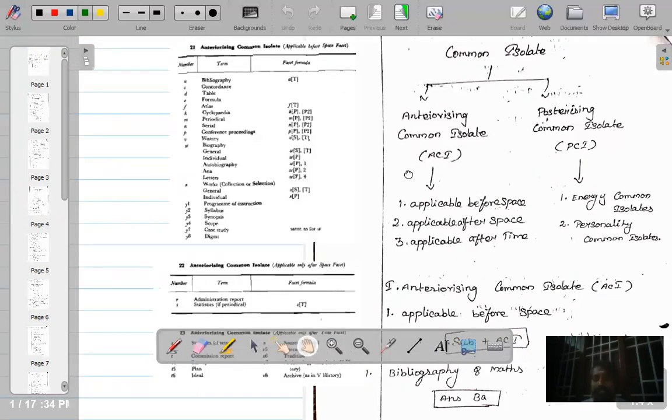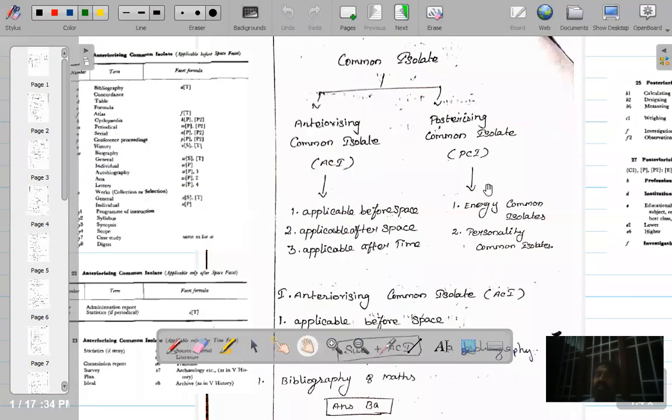Before we discuss further, let me tell you what is the difference between ACI and PCI. One difference is that when you are adding an ACI to a main class, to a class number, this does not require any connecting symbol.